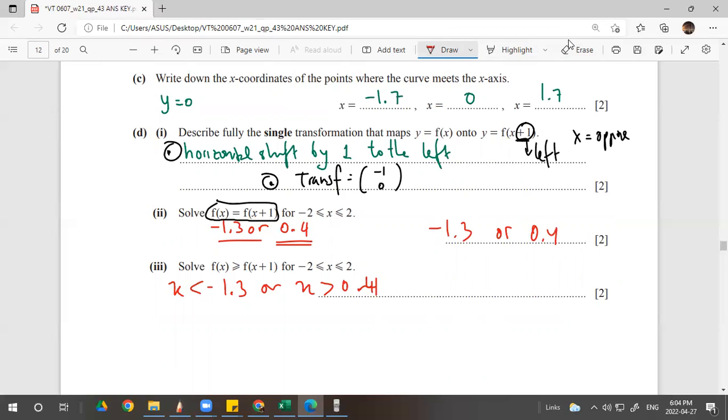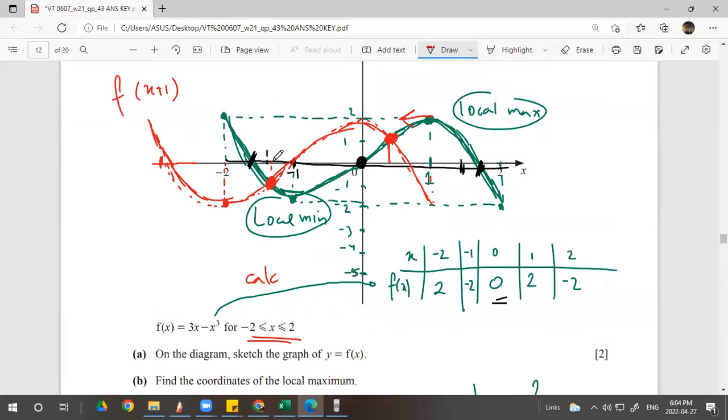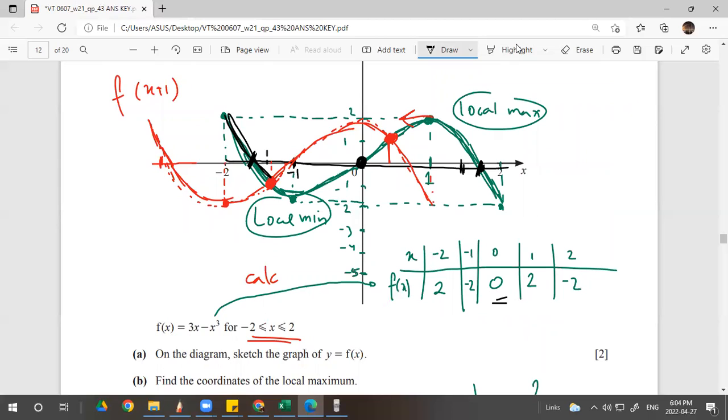And solve f(x) is more than, which means when f(x) is on top of f(x) plus 1. What is the position where f(x) is on top? This, right? It is on top of it, right? Let's see. See this part here, right?